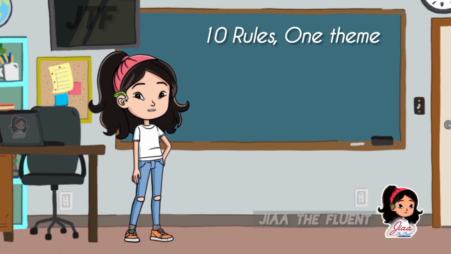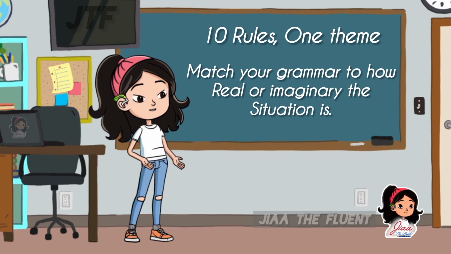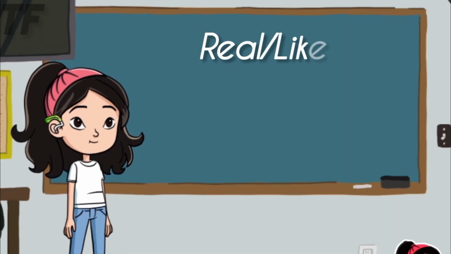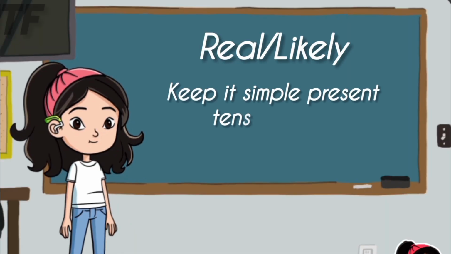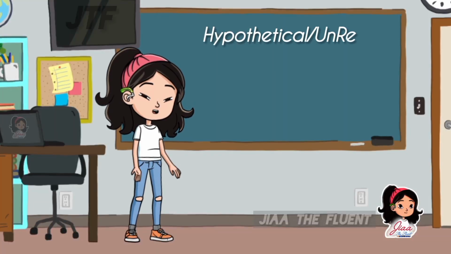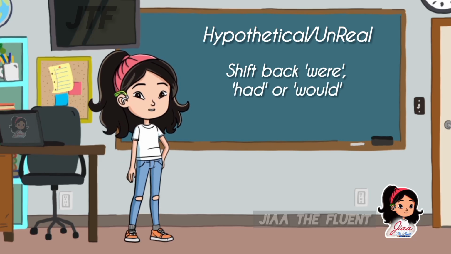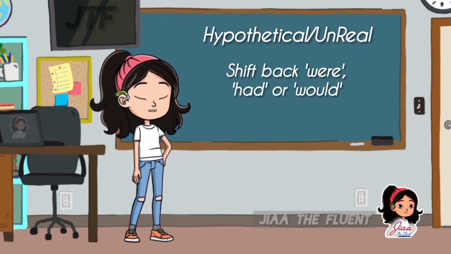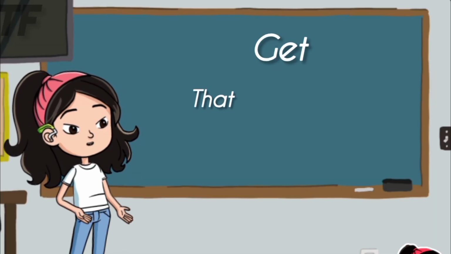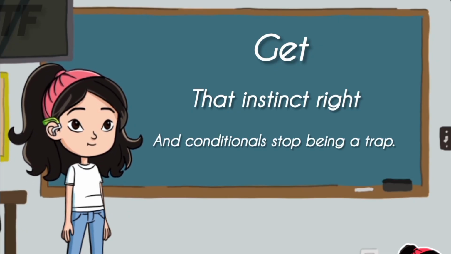Ten rules, one theme: match your grammar to how real or imaginary the situation is. Real and likely: keep it simple, present tense or will. Hypothetical or unreal: shift back, were, had, or would. Get that instinct right, and conditionals stop being a trap.